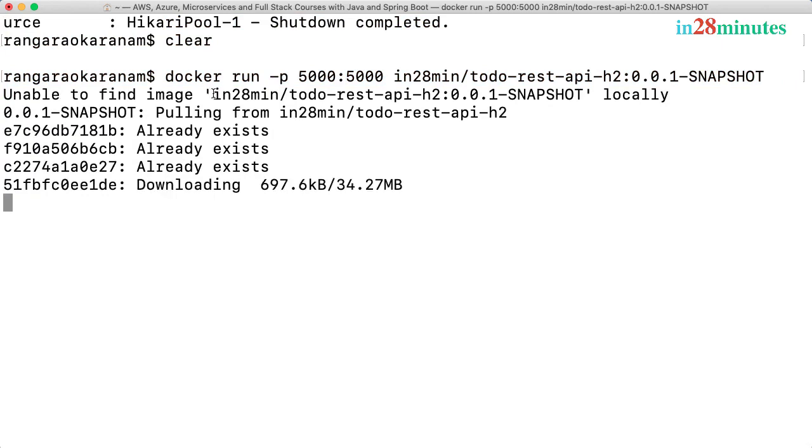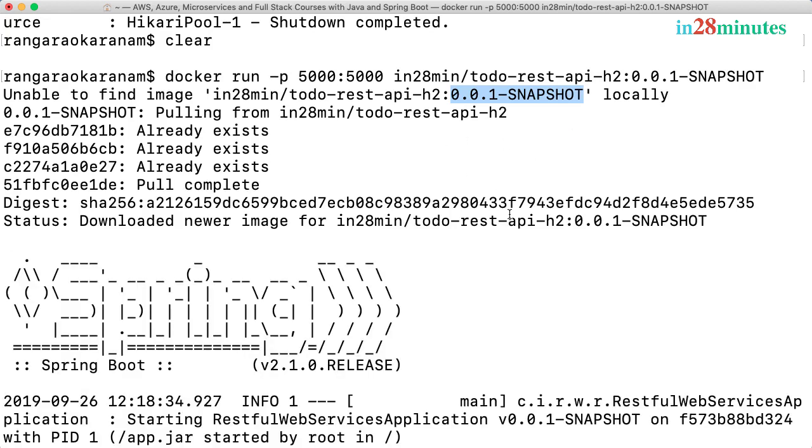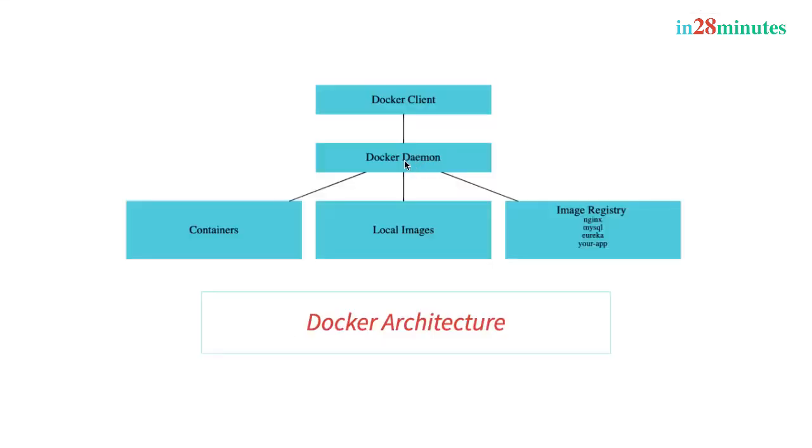It says, in this repository with this tag, the image is not available locally. So what it's doing, it's going to the registry and fetching that image down for us. So it will fetch down the image and then run it as a container. You can see that it's downloaded a new image for us. So the Docker daemon is responsible for managing our local stuff and also pulling something from the image repository if something is not available on our local.